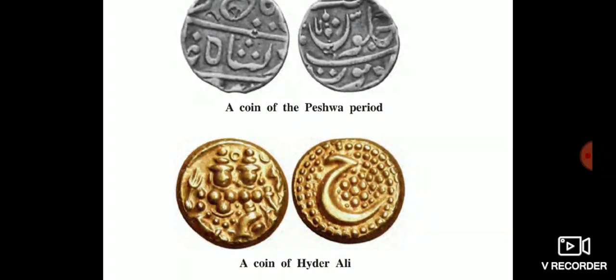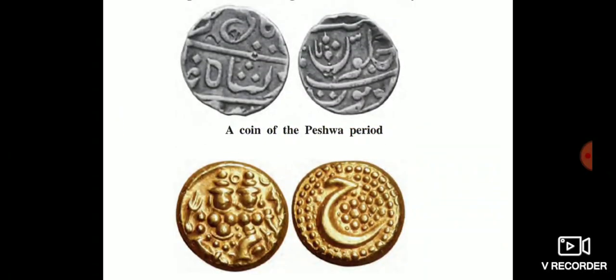The Peshwas used the Arabic and Persian language. This throws light on the use of language in that period. By this we can get information about which type of language was used by our ancestors.